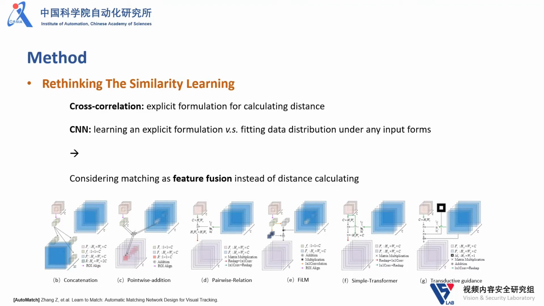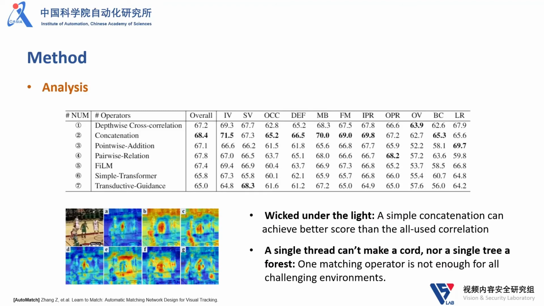In our work, we consider matching as feature fusion instead of explicit similarity learning, and adapt fusion operators from different tasks to Siamese tracking. For example, concatenation is generally used in few-shot classification. However, there is still a question: could these operators really perform well in tracking? So we first conduct experiments to see their performances. Surprisingly, almost all operators work well for tracking. The simplest operator, concatenation, even performs better.